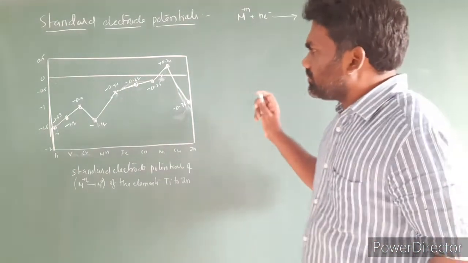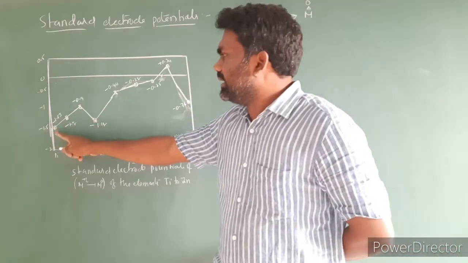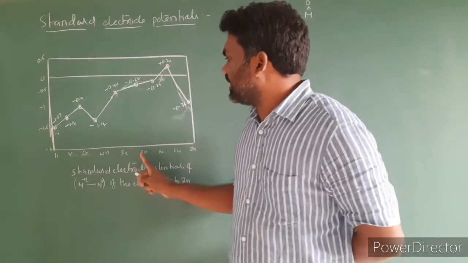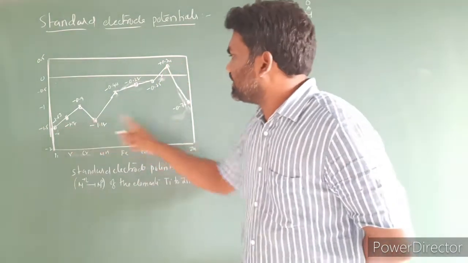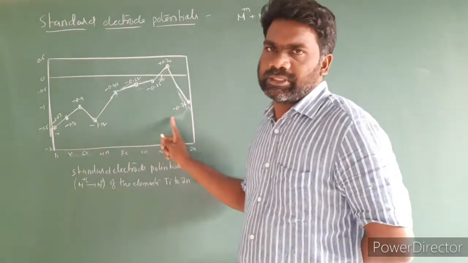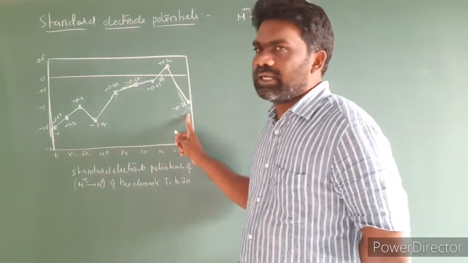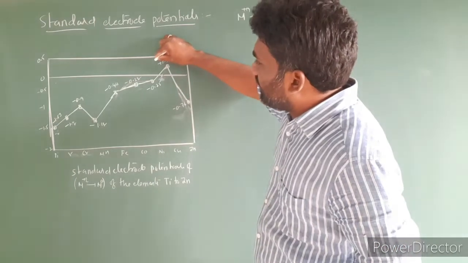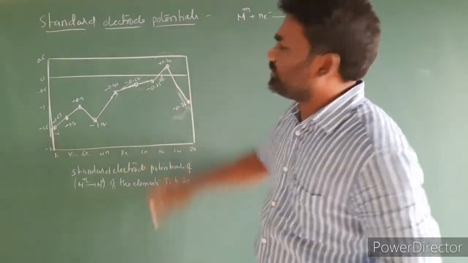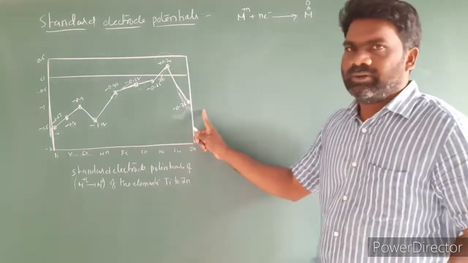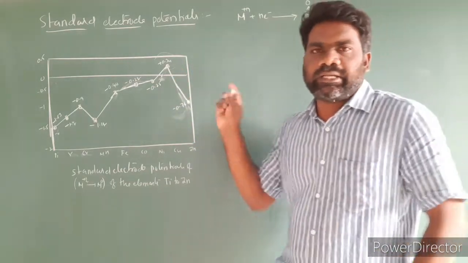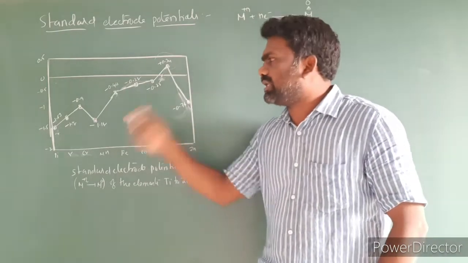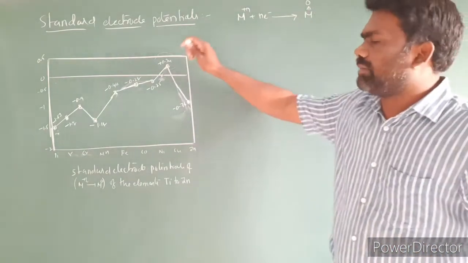Next, if you look at the standard electrode potentials, all these elements have negative values except copper. Copper has a positive value. Now the question arises: why does copper have a positive value, and why do the remaining elements have negative values?